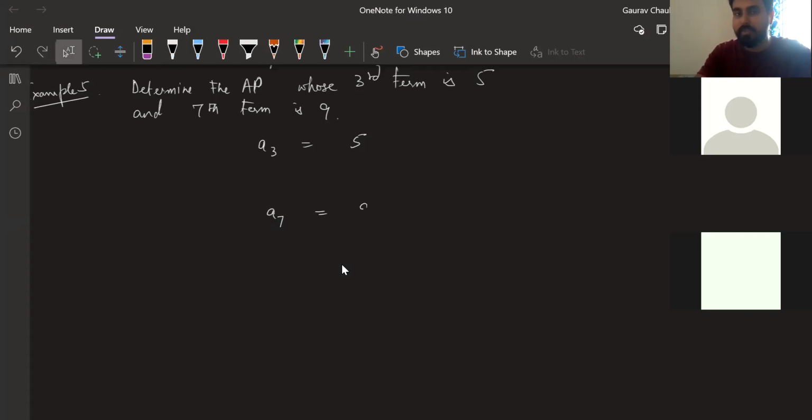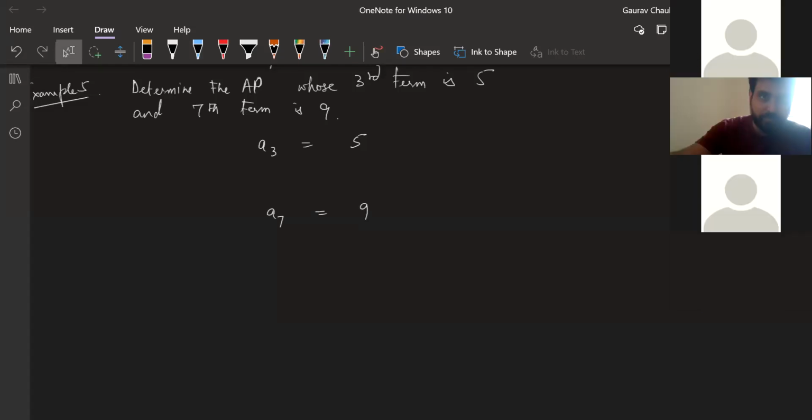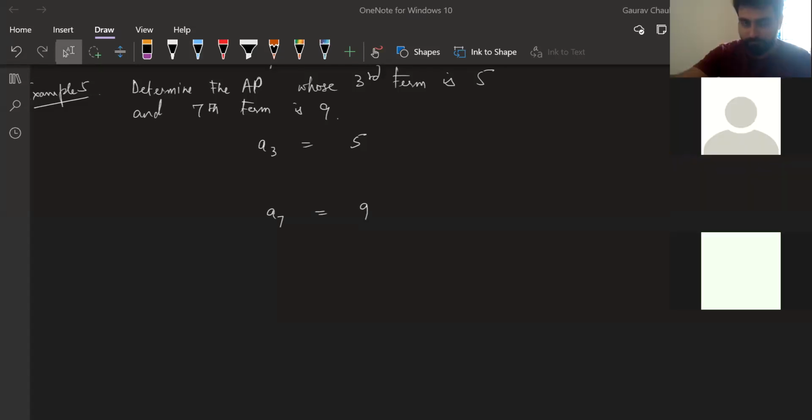Is everyone okay with this? What I'm writing on the board? Dilruba, you okay with this? The question is giving us this information. Third term is 5 and 7th term is 9.